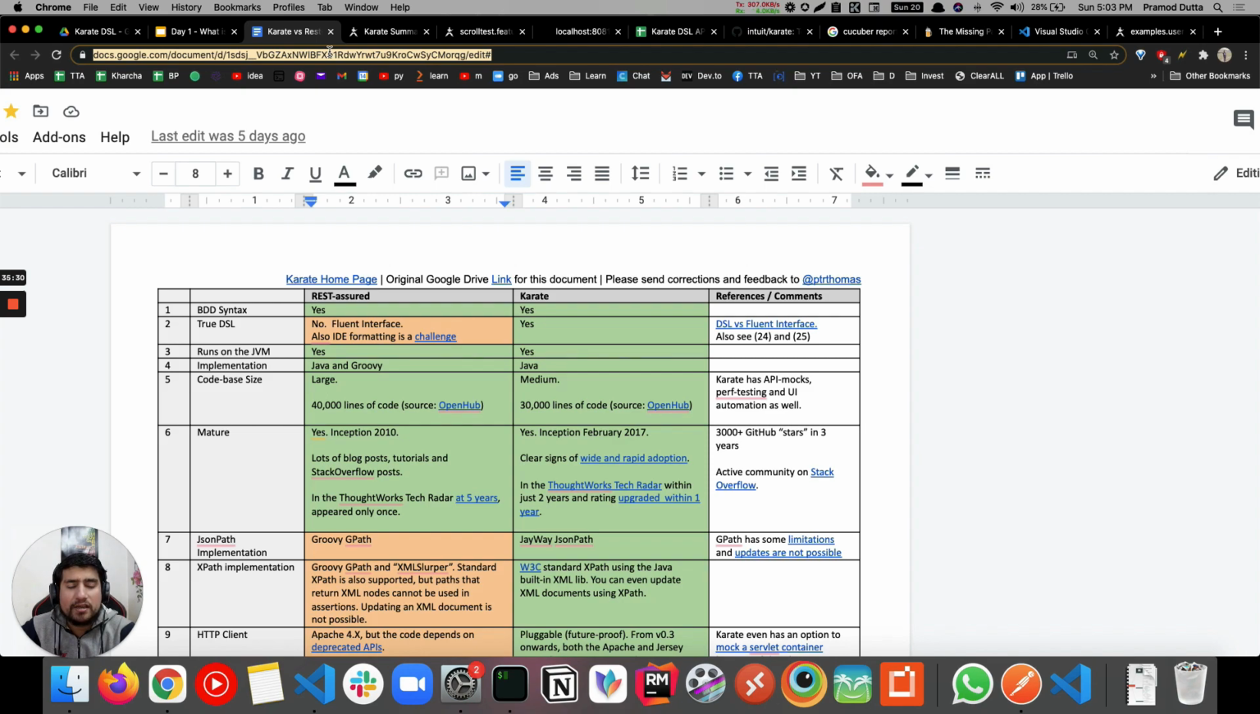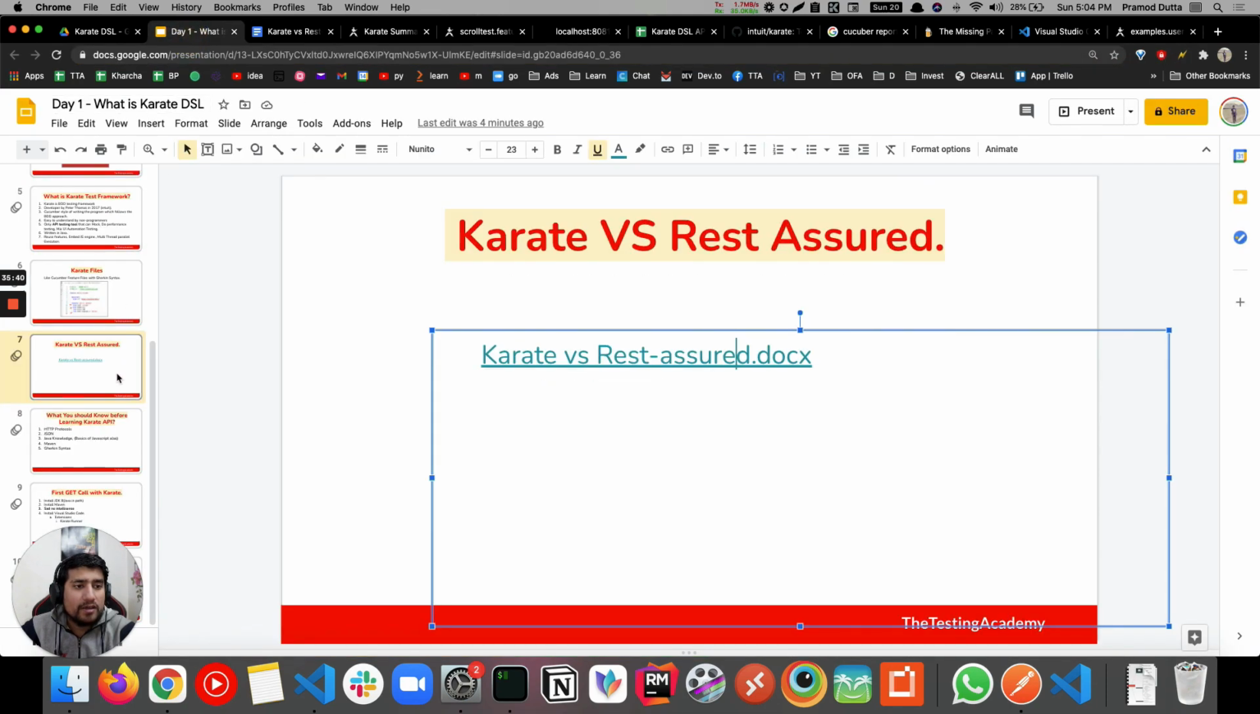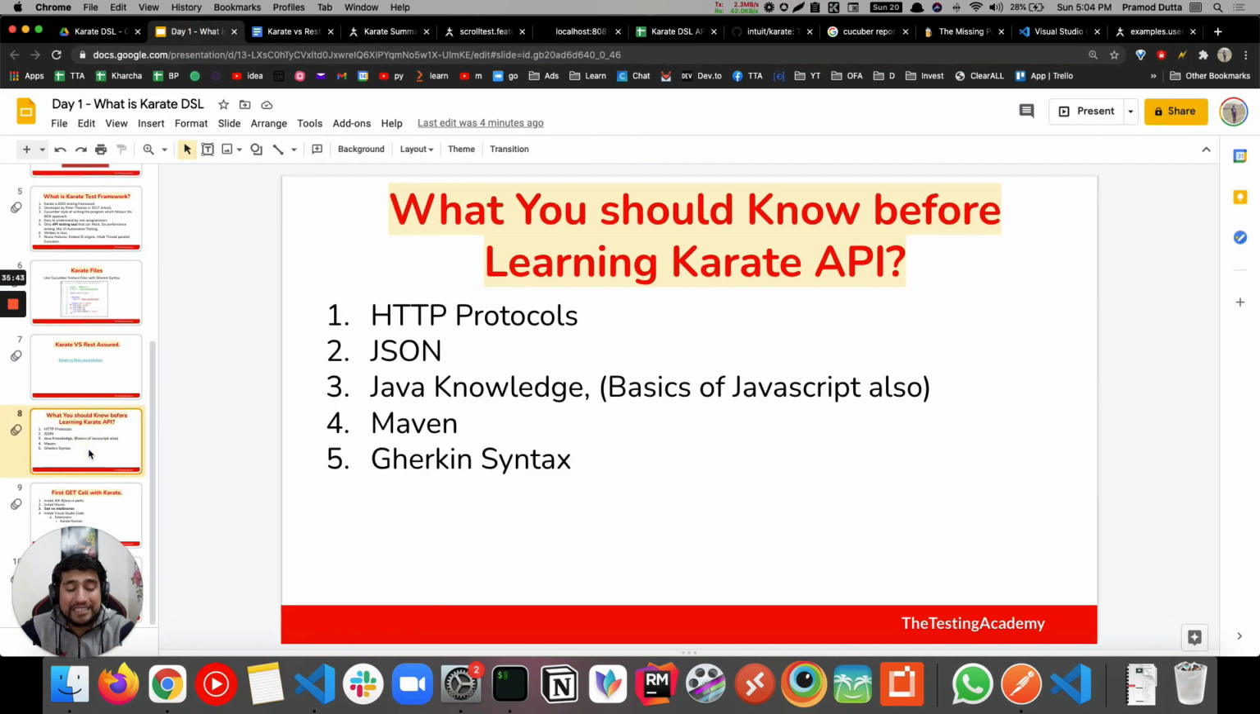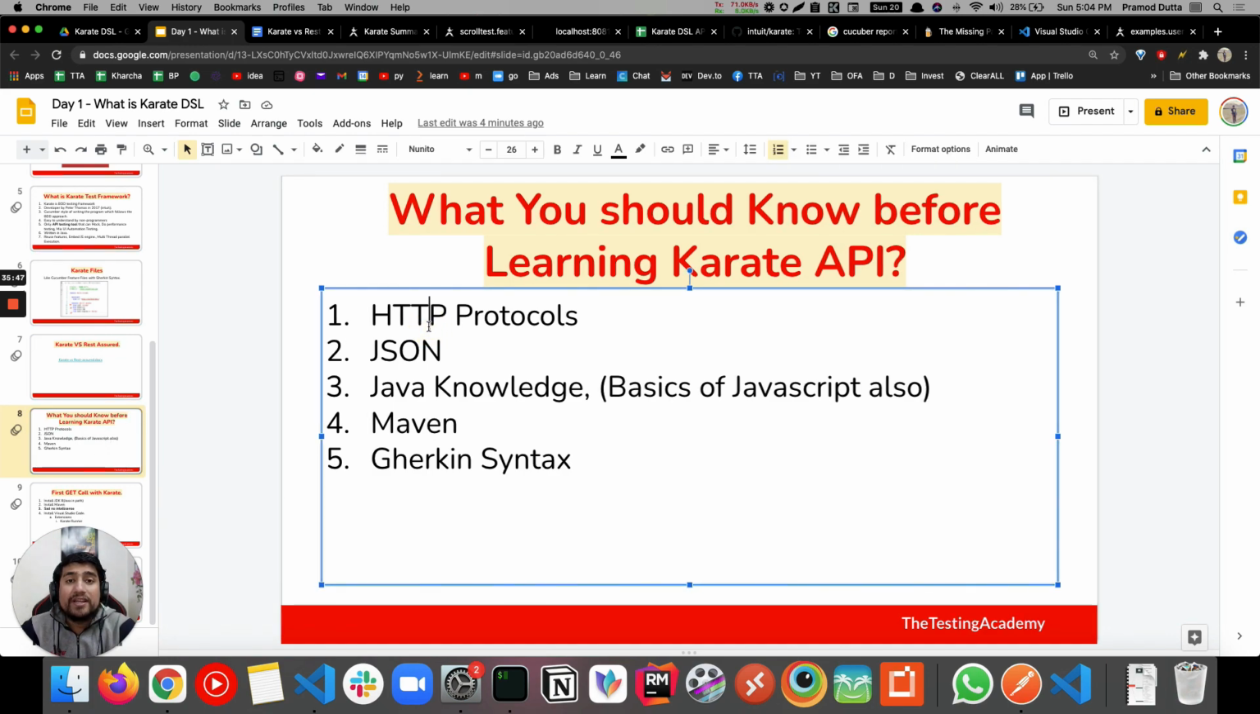It works basically, and they are also using it for their performance as well as mixing the same UI functions in their UI automation, so that you can do, right? So that's why I think it makes very much sense for Karate, right? So what you should know before learning the Karate API, right?